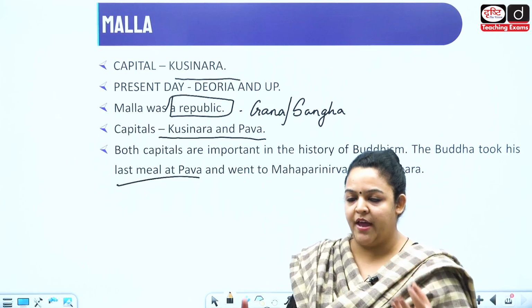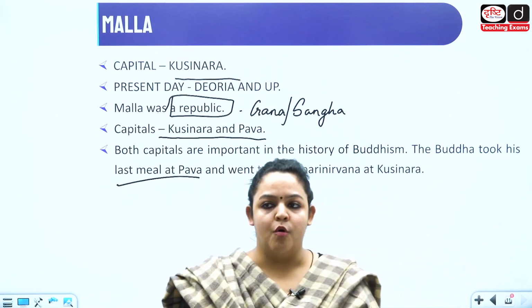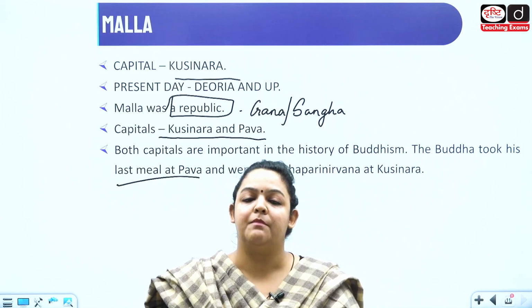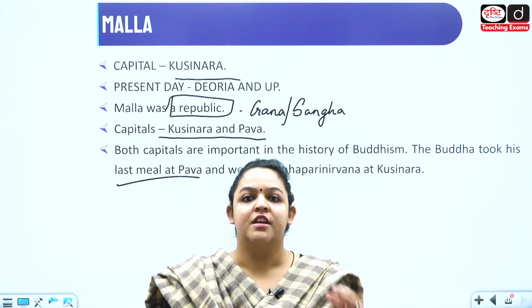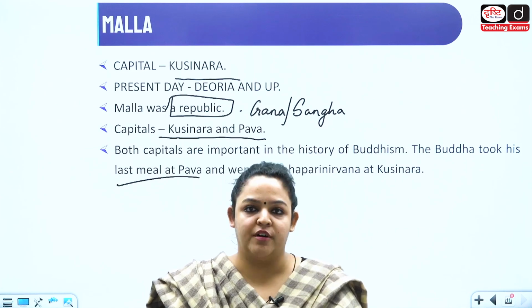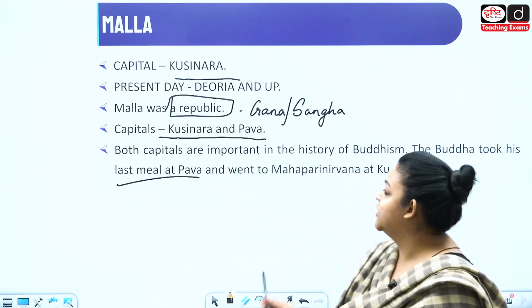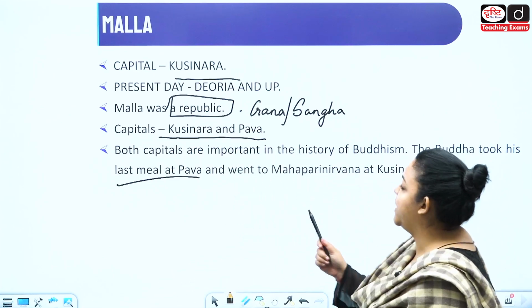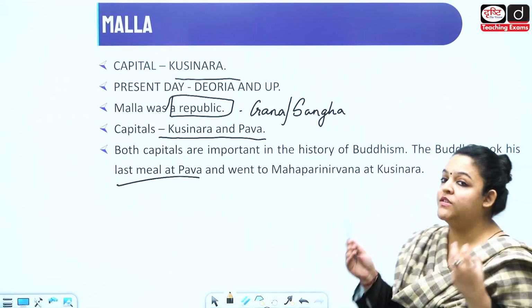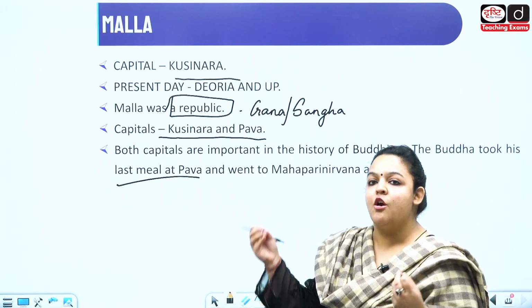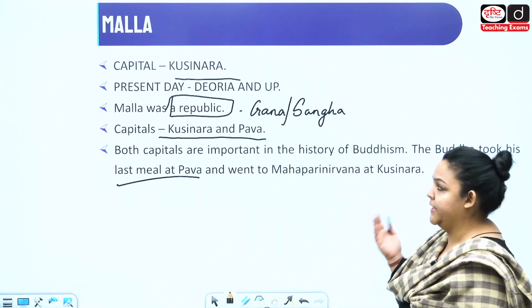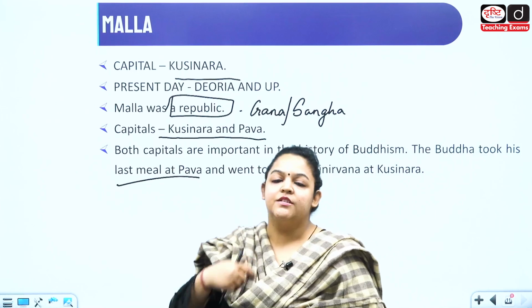So this is where he attained Nirvana, moksha, he gave up his body, and he had become one with God. So he had ended, or he has freed himself from the cycle of birth and rebirth. All right. So where did he have his last meal? At Pava, and then he went on to Kusinara. So this is the most important aspect of these two places and also of Malla. Okay. So this is it, guys.